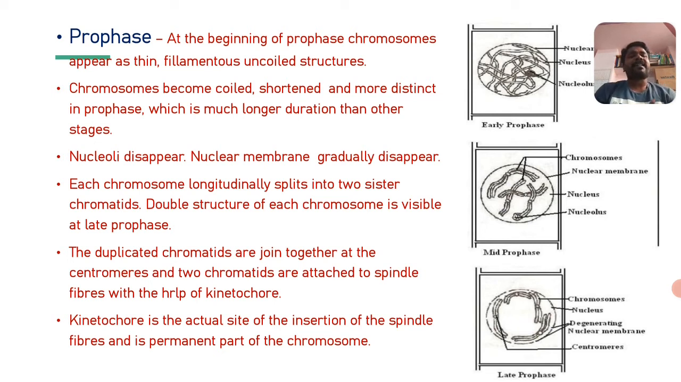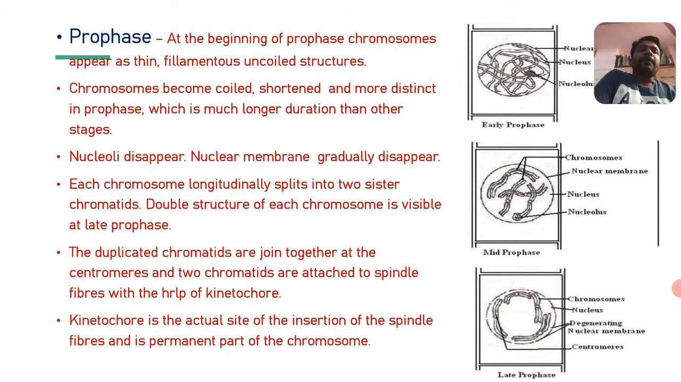What are the events, what are the changes that occur in the prophase stage? In the cell cycle we already studied interphase and the mitotic phase. Soon after completion of the G2 phase, the cell is ready for division. The last phase of interphase is the G2 phase. After G2 phase it enters directly into the mitotic phase, in which the first phase is prophase.